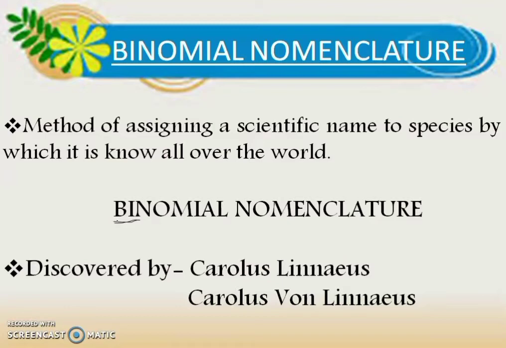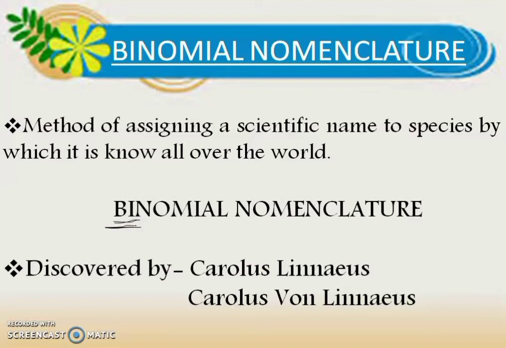Now the question may arise in your mind why he changed his name. When he introduced binomial nomenclature and people accepted it, after the acceptance he changed his name from Carolus von Linnaeus to Carolus Linnaeus. So here is the mystery: he changed his name from three words to two words, and it signified this binomial nomenclature.